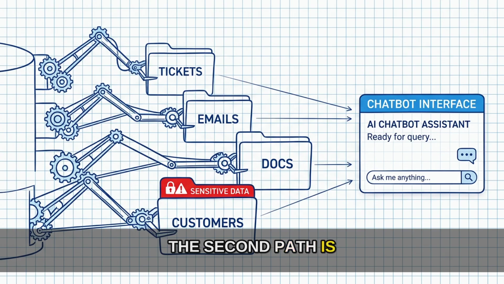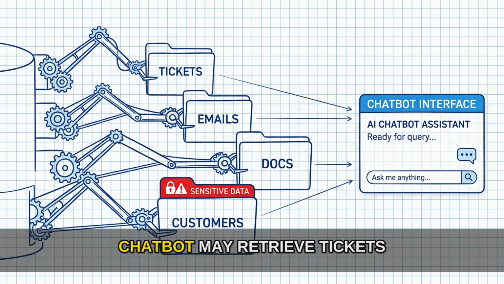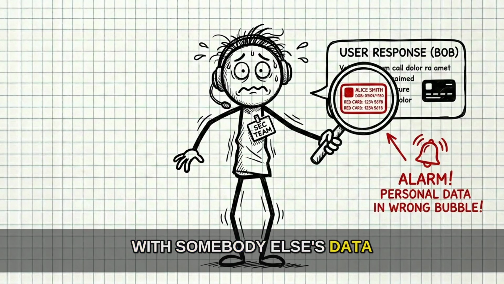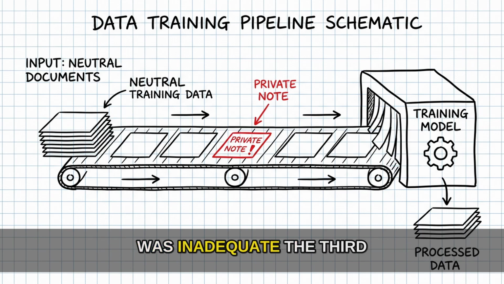The second path is application context. A business chatbot may retrieve tickets, emails, customer records, or internal docs. If access control is too broad, the bot can answer with somebody else's data. OWASP gives exactly that kind of scenario. One user receives another user's personal data because sanitization was inadequate.